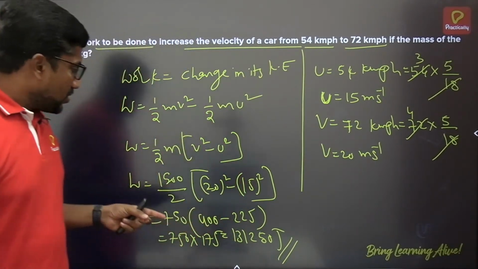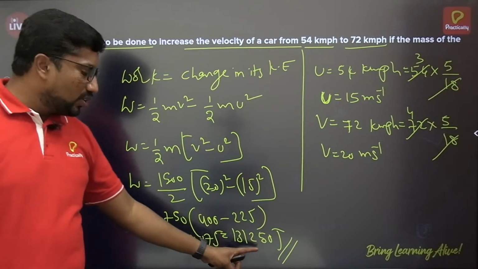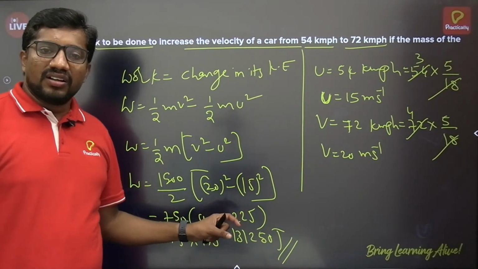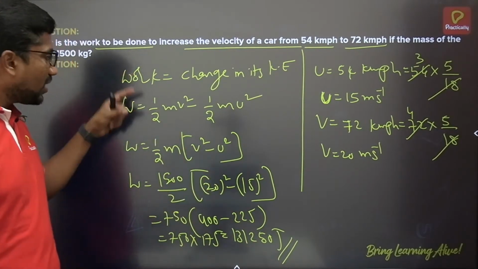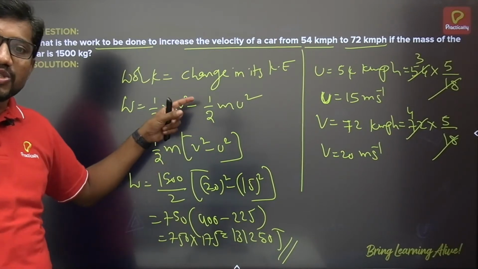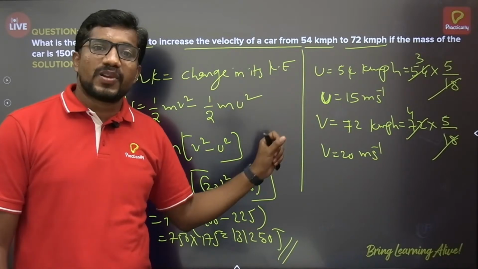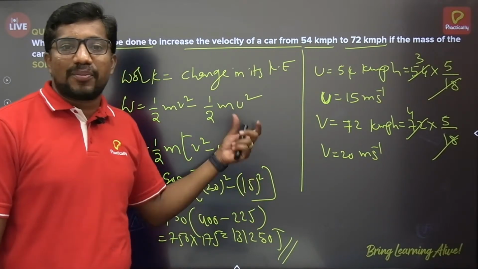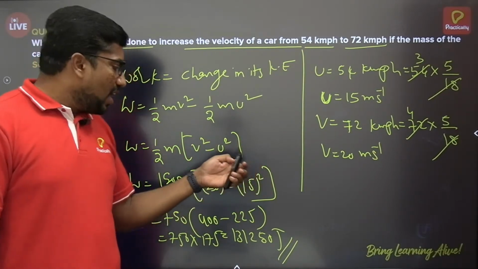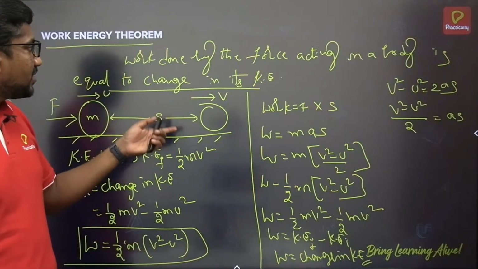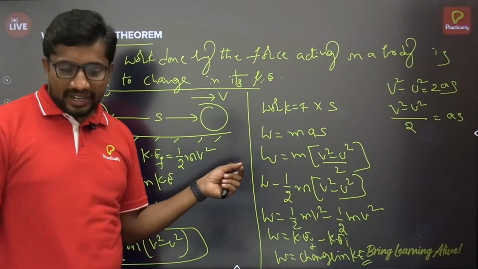Yeah. So see here, we got 131250 joule. This question we have solved by using the work energy theorem. In the earlier questions to calculate work done, we applied force and displacement, but here there is no force and no displacement. Still we have calculated work done with the help of the work energy theorem. How the work energy theorem is applied, you can see here. This is the statement and proof for it.